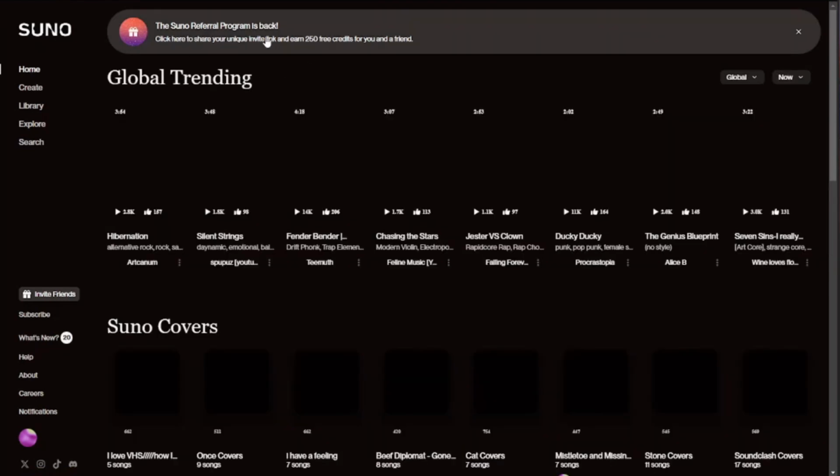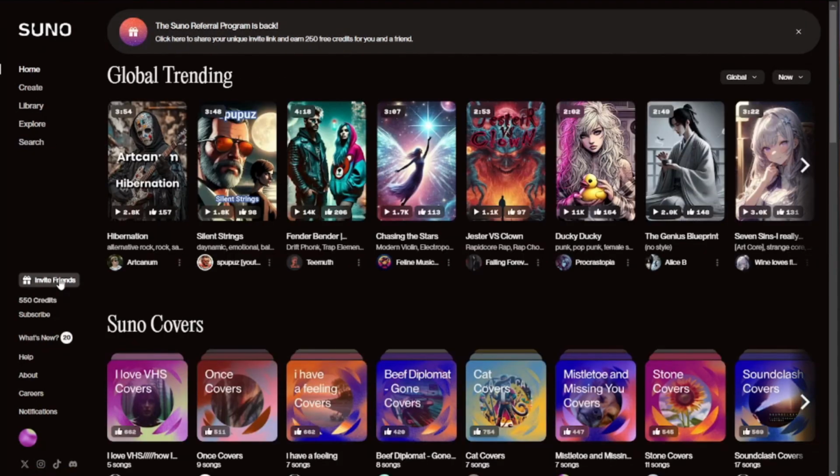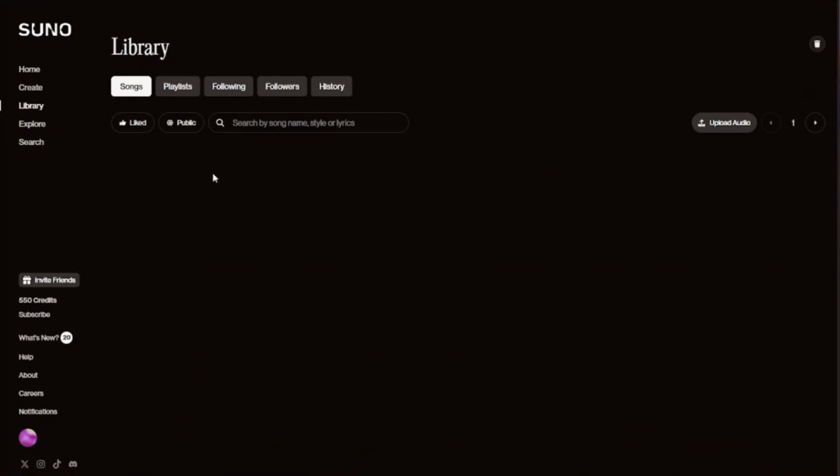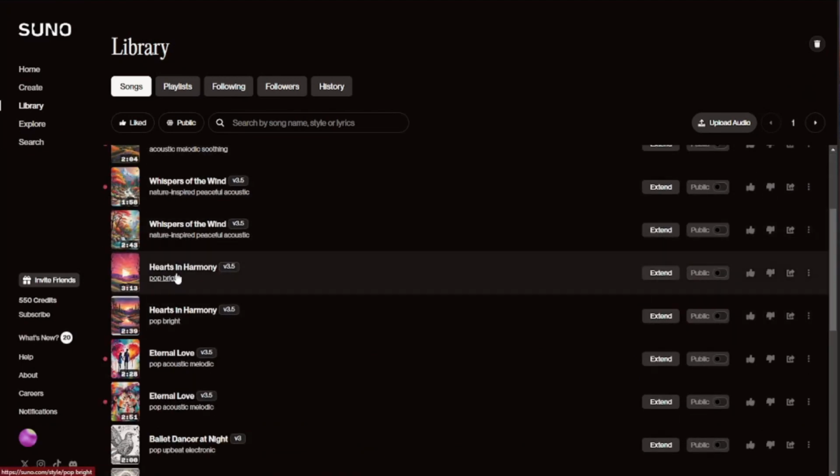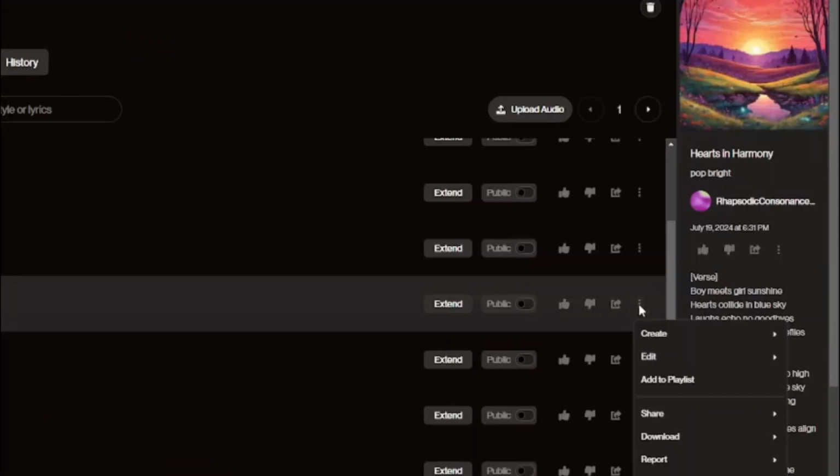If I go to Suno AI, their official website, and let's just say I create any song, I'm going to head to my library over here. In that, let's just say I pick any song, which is this one, Hearts in Harmony. Over here, we're going to click on the three dots of the song, click on edit. And now we'll get a new option, which is replace section.